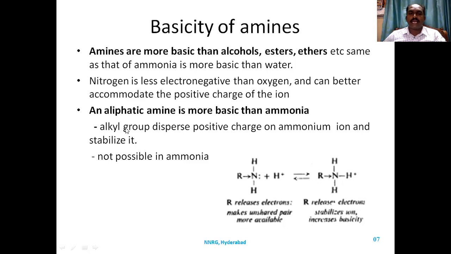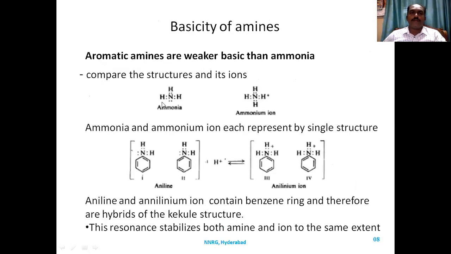So when you compare the alkyl ammonium ion, the positive charge is more dispersed and stabilized, but this is not possible with ammonia because ammonia does not have a methyl group. The methyl group is an electron donating or electron releasing group. The positive charge on ammonium is decreased by the alkyl group, so it forms a more stable ammonium ion. The basicity increases. Coming to the topic, aromatic amines are weaker bases than ammonia.